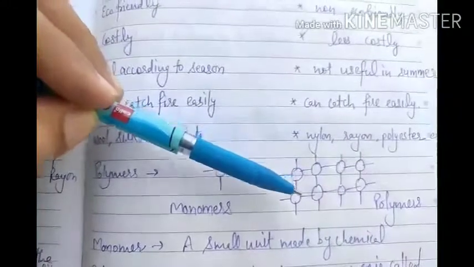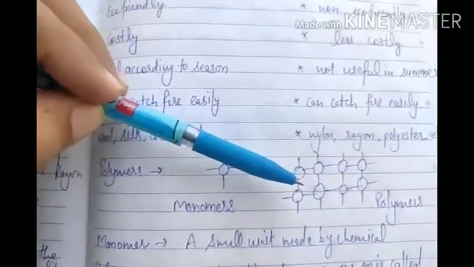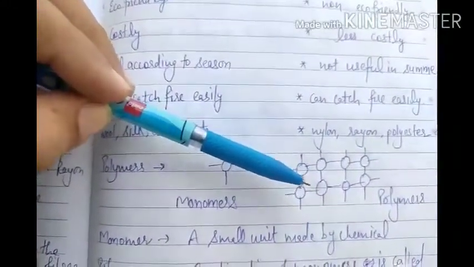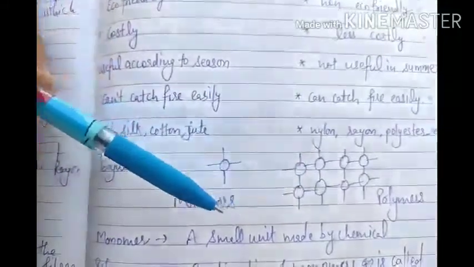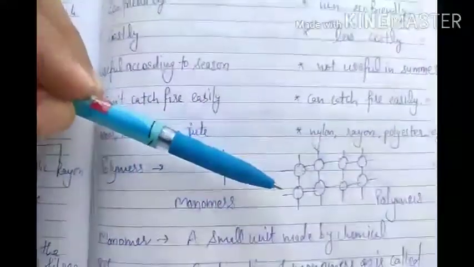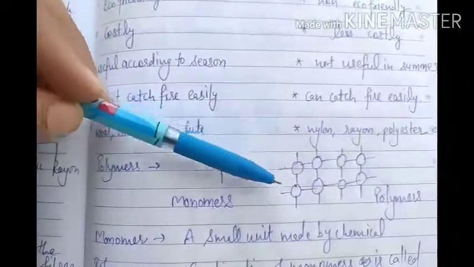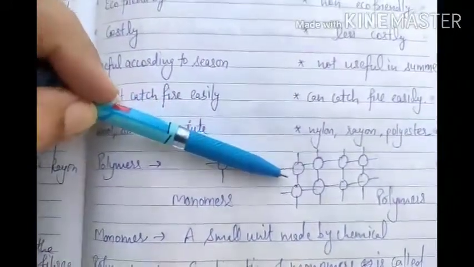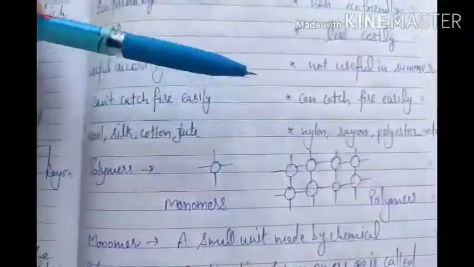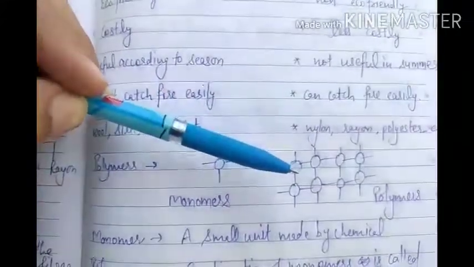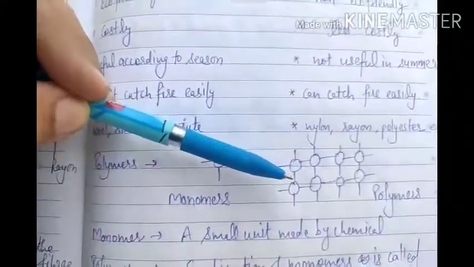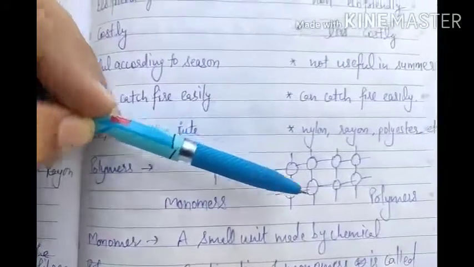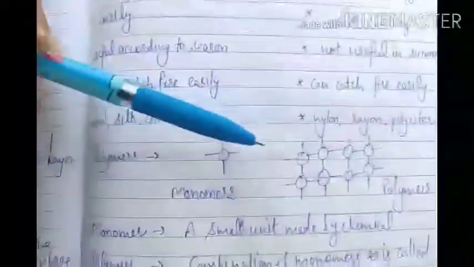Like you have seen a garland. A garland is made of small pieces, say small stones. One stone is just a single stone, but when we join them and make the garland, it becomes stronger and looks like a polymer. So this is about monomer and polymer, and the process